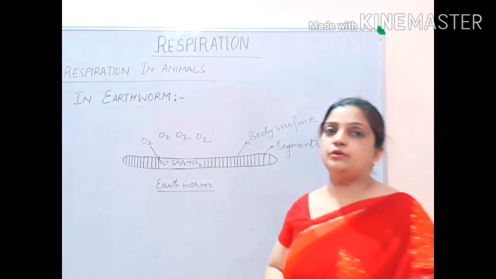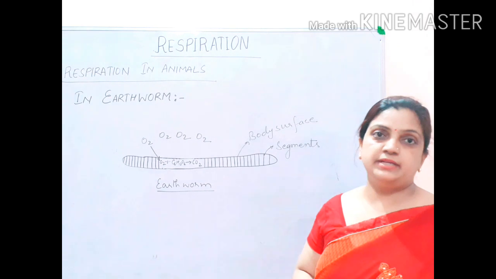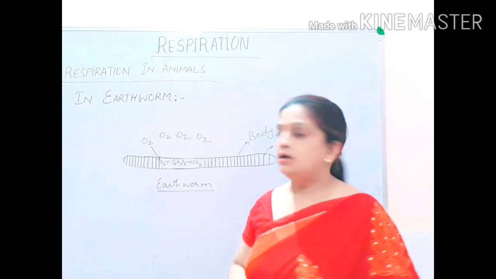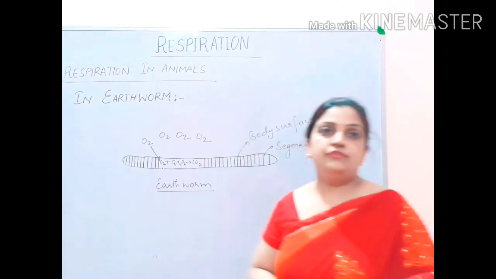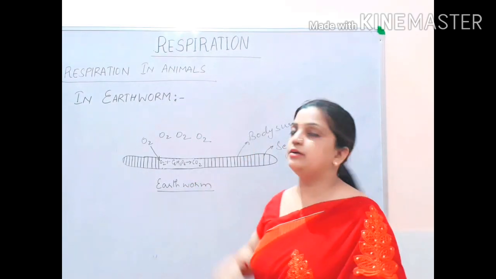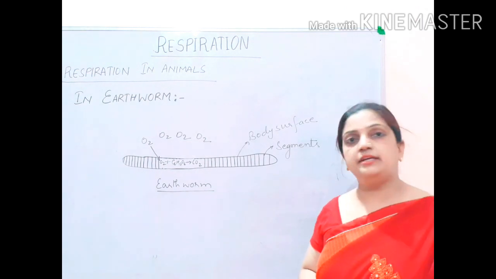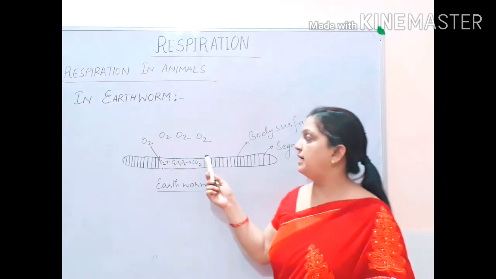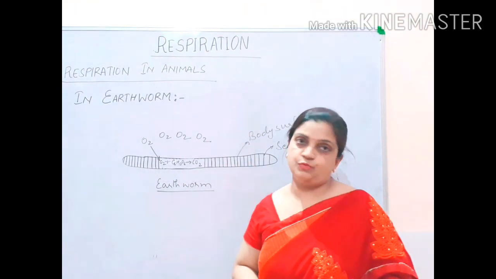Now inside the body, the same procedure will take place. That means oxidation. In oxidation, glucose with the help of oxygen will break down and carbon dioxide will be produced. And in the same manner as you have studied in amoeba, carbon dioxide through the body surface will be thrown out into the atmosphere.